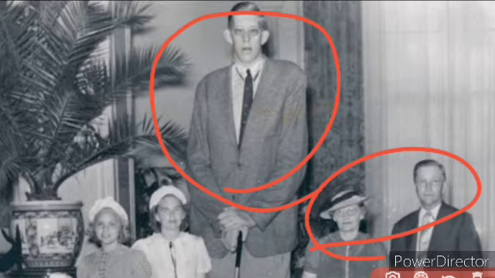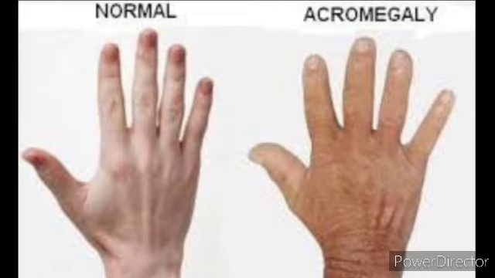And the next one is, now look into the picture, children. Here you can see acromegaly. Now this is not in children but in the adult. This is due to the excessive secretion of the growth hormone in the adult, and it leads to the abnormal enlargement of the hands. Here you can see the example of a hand, isn't it? You can compare the normal hand and the acromegaly person's hand. Here you can see the enlargement that takes place, especially in the face, hands, feet, head, etc.